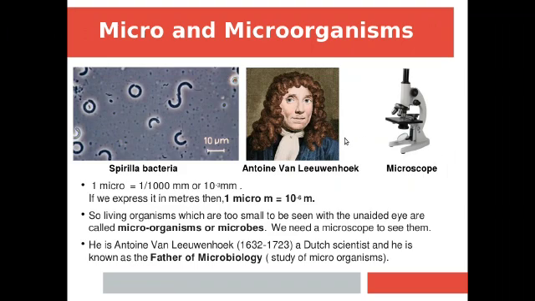Now, the definition: living organisms which are too small to be seen with the unaided eye are called microorganisms or microbes. We need a microscope to see them. Now, are you curious about the scientist who first observed the microorganisms? He is Antony van Leeuwenhoek. During the period 1632 to 1723, around 1676, he observed bacteria under his own self-made microscope. That is why this Dutch scientist is known as father of microbiology.